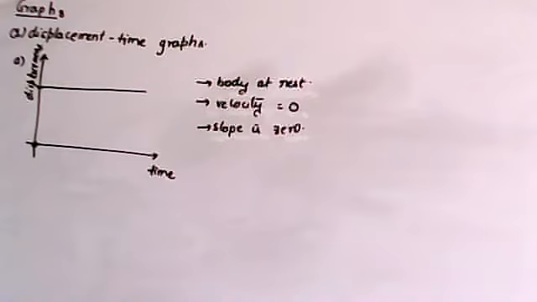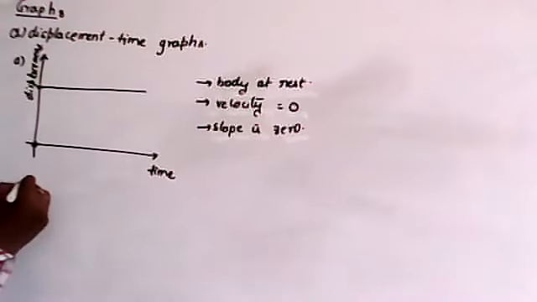Now shall I move to the next point? The next graph I am going to draw like this.